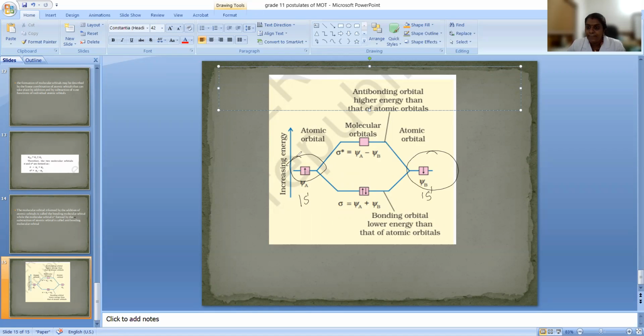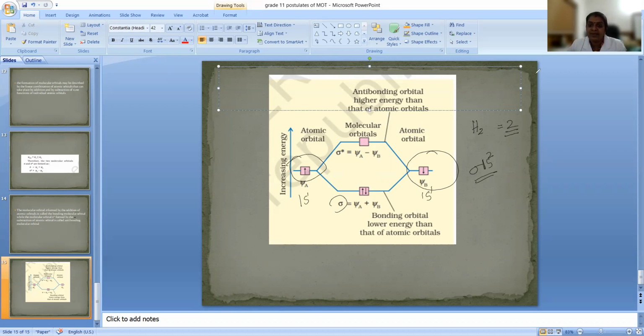This follows Pauli's exclusion principle. Next, the Aufbau principle we are also following: lower energy fills first. So we fill the sigma, the bonding molecular orbital, first. If you consider the hydrogen molecule H2, there are a total of 2 electrons, so the sigma 1s orbital will be occupied with these 2 electrons, because only after the lower energy orbital is filled will electrons go into the antibonding molecular orbital. That's it.